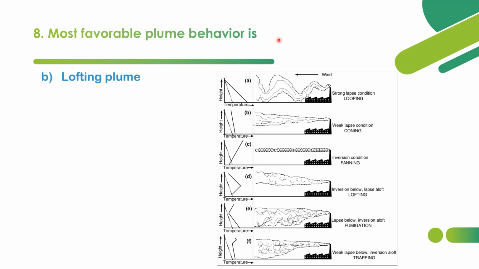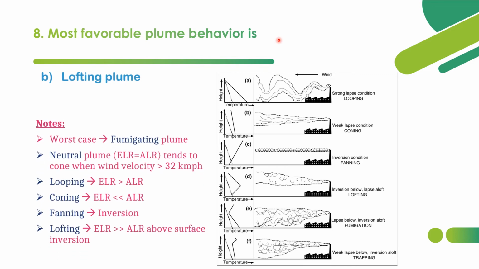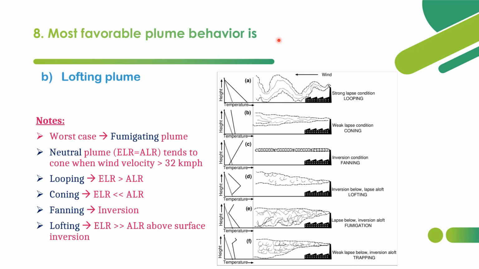Option B, lofting plume, is the most favorable plume behavior condition, and we shall see the various plume behaviors one by one. So first we shall see the looping. Looping means, as in the diagram itself, you can see there will be loops of gaseous pollutants arising from the chimney of an industry or factory. Here you can see super adiabatic lapse rate is prevailing. Super adiabatic lapse rate.